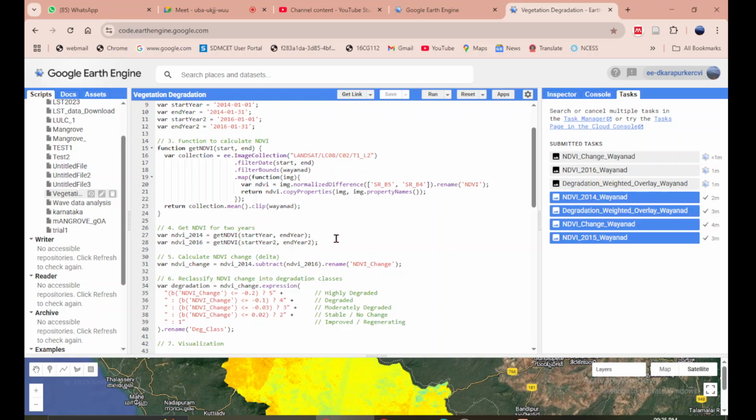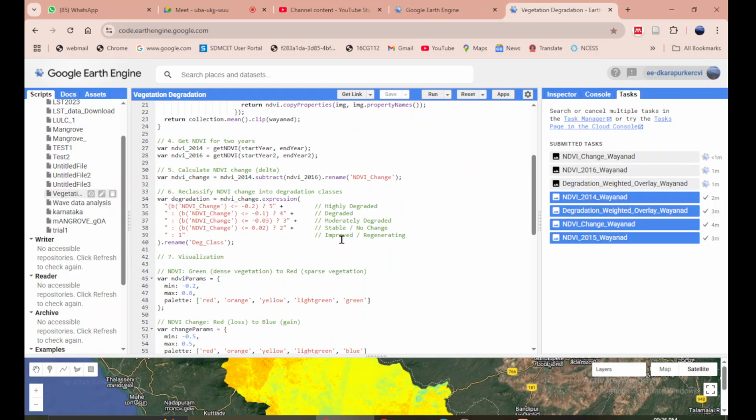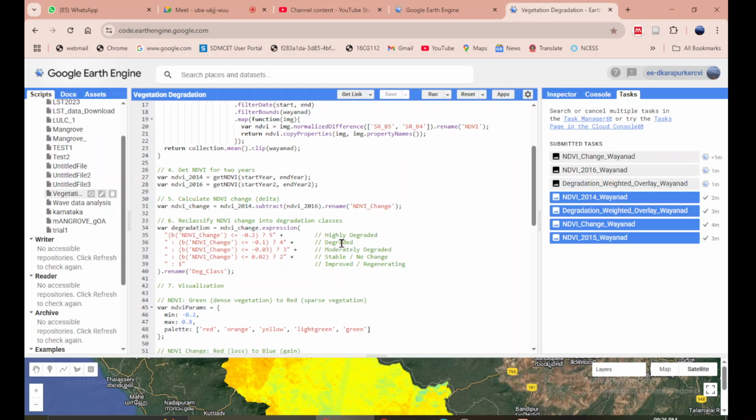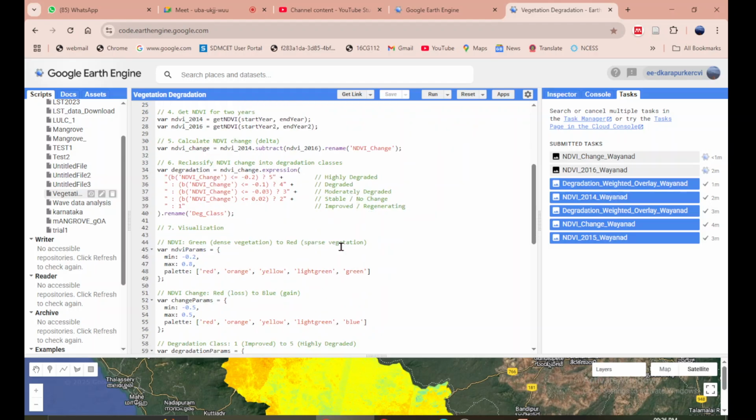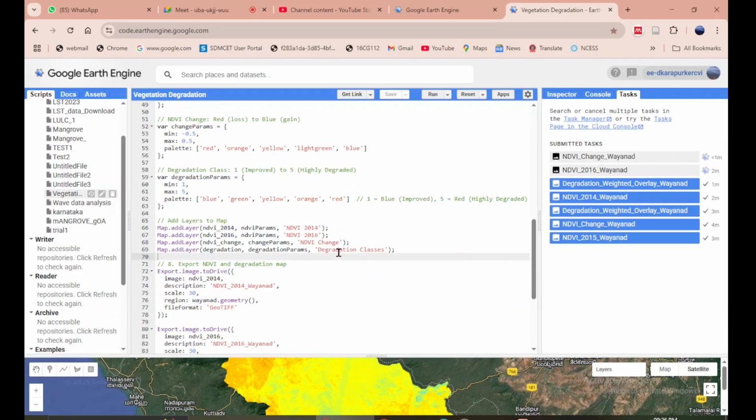And then if we scroll it down, do we need to change any other year down there? Add layers to map, just above 8. Yeah, add layers to map. Okay, so it will be 2014, then 2015. Yeah, all working. Then export image.